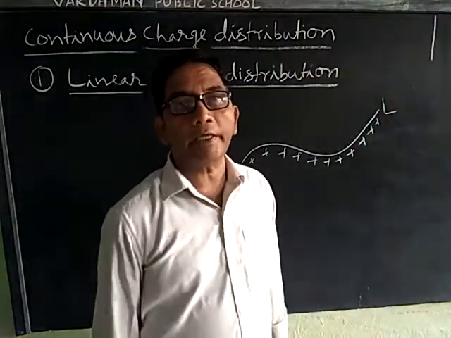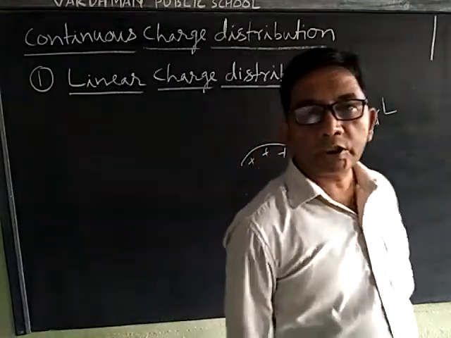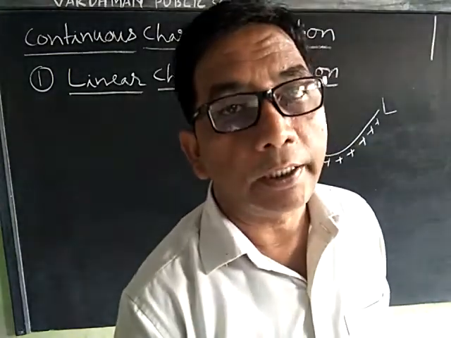It is represented by lambda. It is defined as charge per unit length.